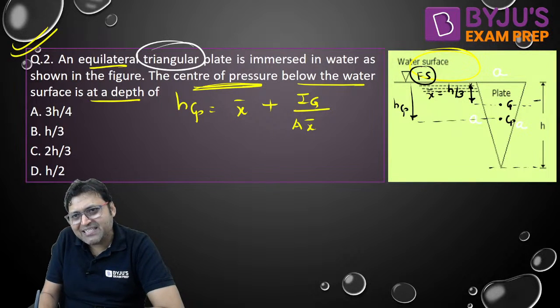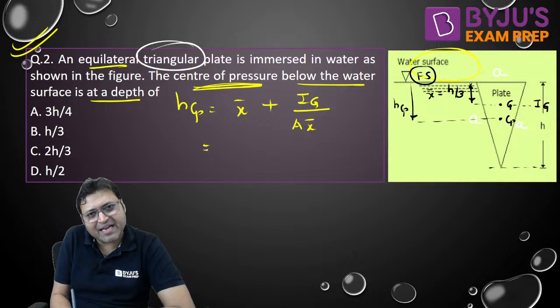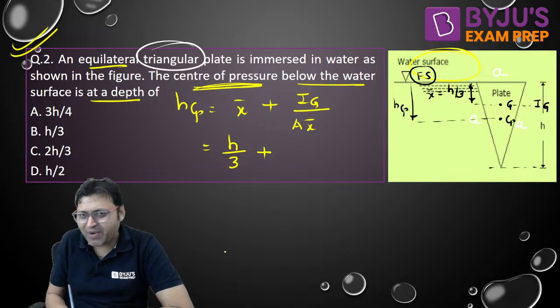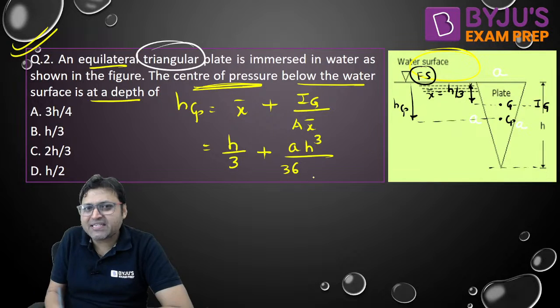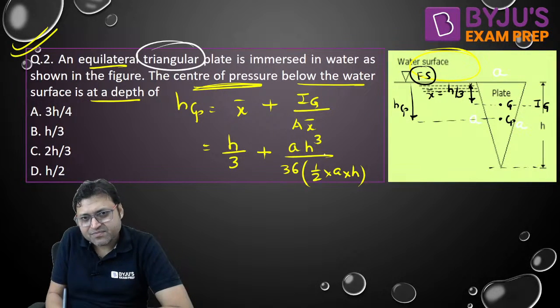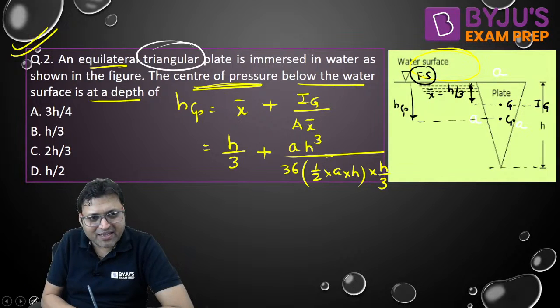And what is Ig? This is Ig. So if we do the calculation with the correct information, x bar will be h by 3, Ig will be equal to A into h cube by 36. What is the area of the plane surface? This is half into base into height, into x bar, h by 3. This will give you the answer. Everybody, please give it a try.